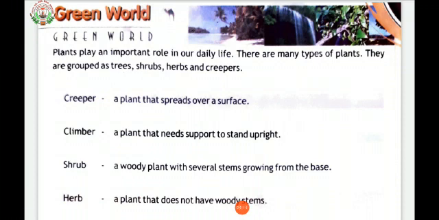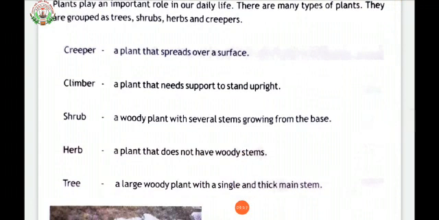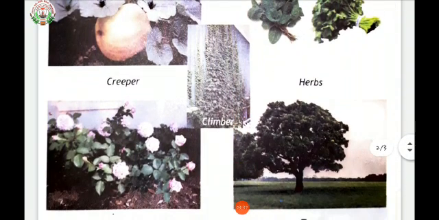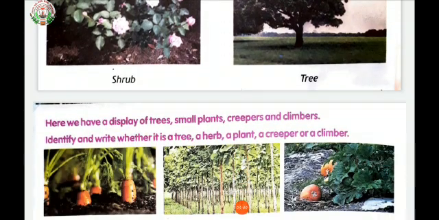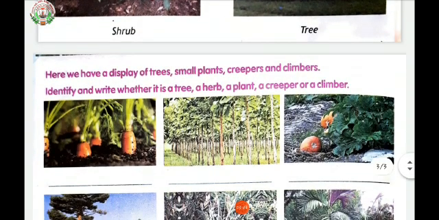Climber. Climber means a plant that needs support to stand upright. Shrub. Shrub means a woody plant with several stems growing from the base. Herb. Herb means a plant that does not have woody stems. Tree. Tree means a large woody plant with a single and thick main stem. Now see, here we have a display of trees, small plants, creepers and climbers. Identify and write whether it is a tree, a herb, a shrub, a creeper or a climber.